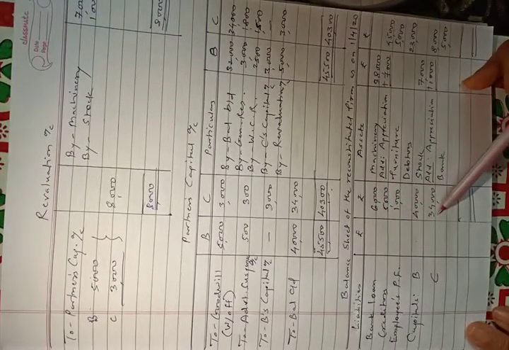Total of liability side is 86,000 and total of asset side is also 86,000 and the problem is tallied. Okay.